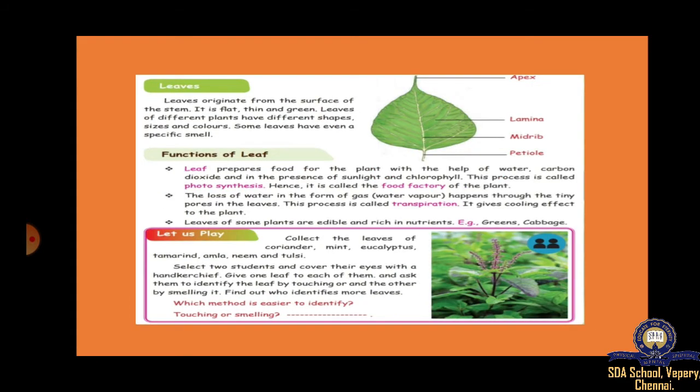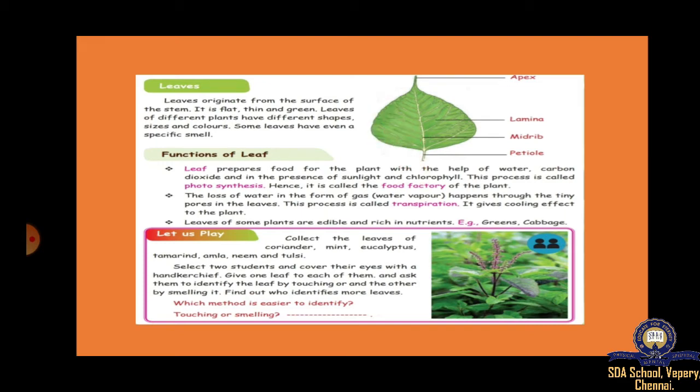Next, in today's class we are going to learn about leaf. We all see a leaf on every tree, right? But we don't know what the parts of it are. So even a leaf has many parts. We'll see now. Leaves originate from the surface of the stem. It is flat, thin and green, right?